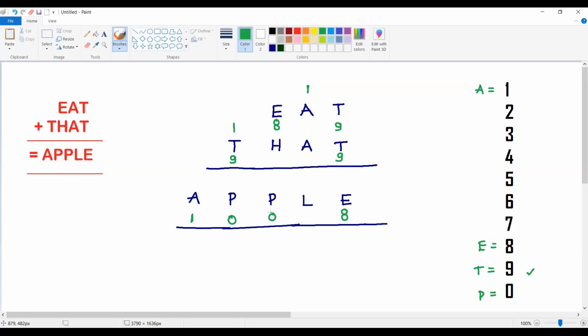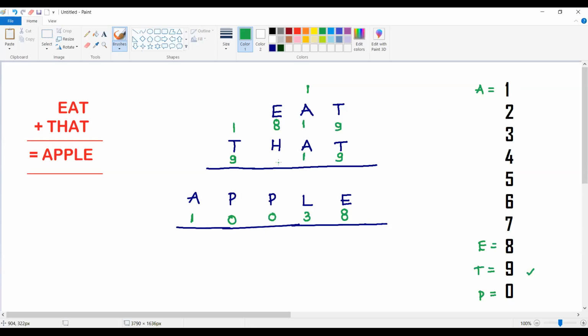So what is the possibility of A value I am trying to think of? If I take A value as 1, we know that already, so we can put it there and also here. 1 plus 1 plus 1, what is the sum of this? It is going to be 3.